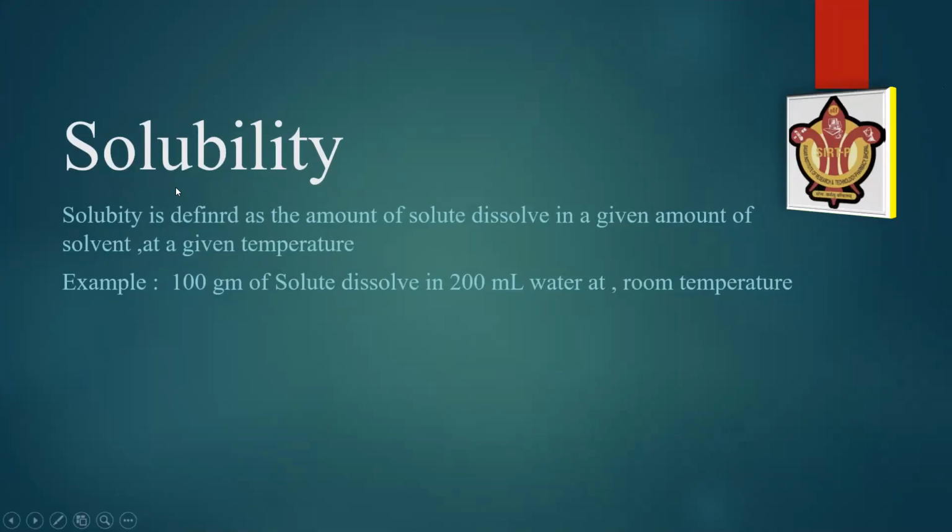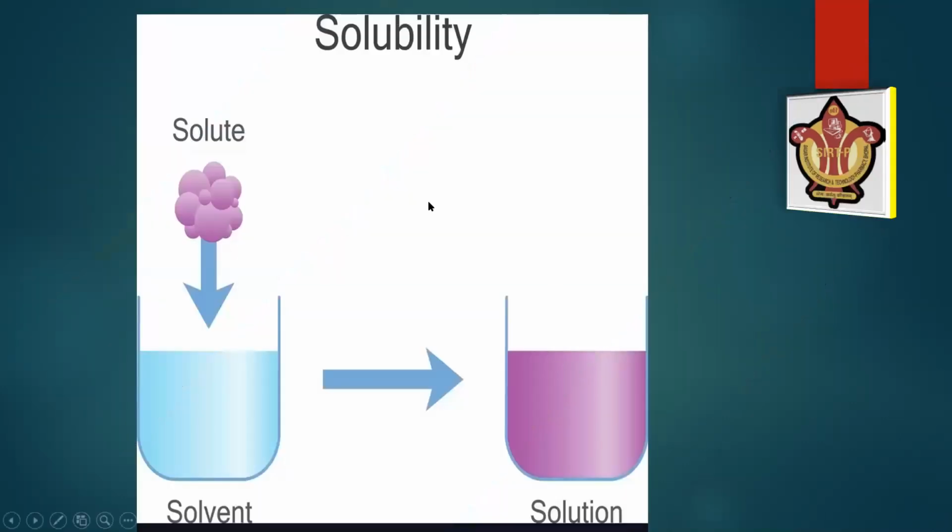Solubility. What is solubility? Solubility is defined as the amount of solute dissolved in a given amount of solvent at a given temperature. Example: 100 gram of solute dissolved in 200 ml of water at room temperature. This is our solute and this is our solvent. A particular amount of solute dissolved in a particular amount of solvent at room temperature is called solubility.